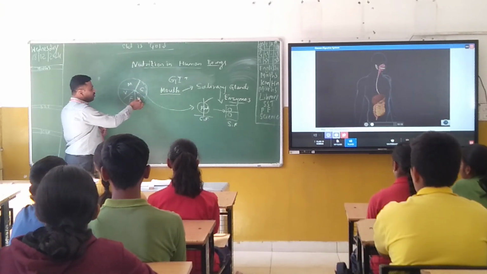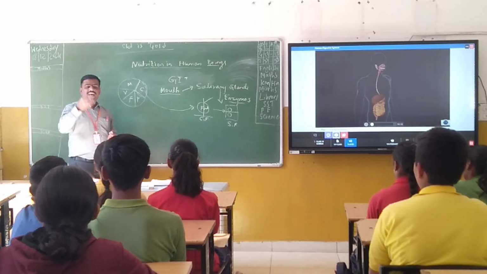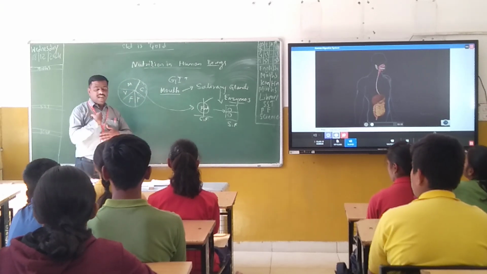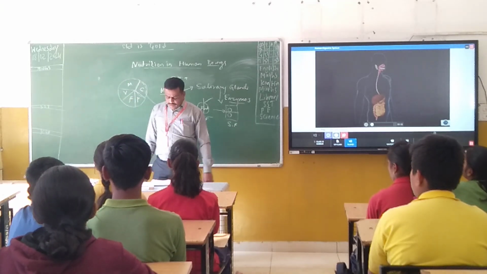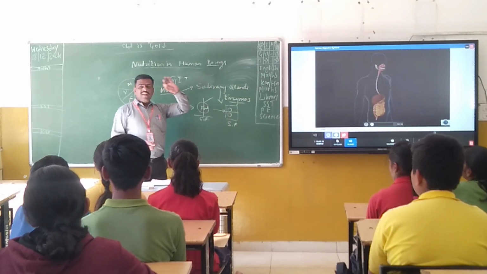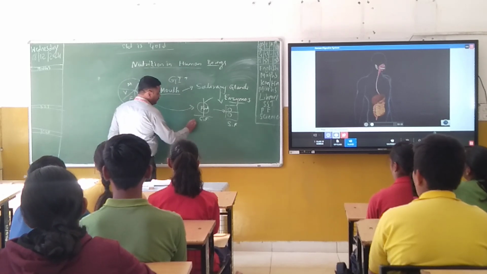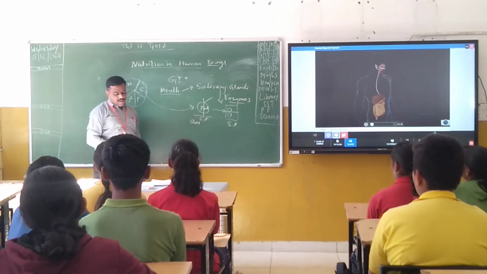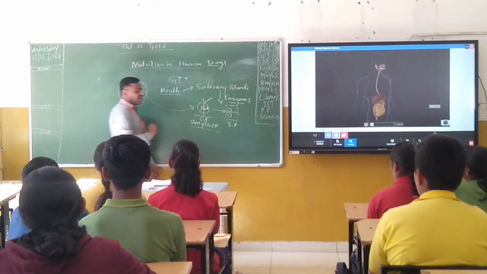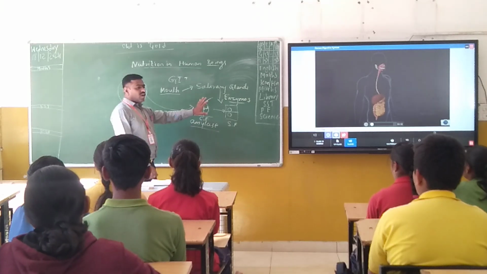Things like proteins, fats, vitamins and minerals remain as they are in the food. For carbohydrates, we have one important enzyme in our mouth that is also secreted by the salivary glands. The name of that enzyme is amylase. What is the name of that enzyme? Amylase, A-M-Y-L-A-S-E.